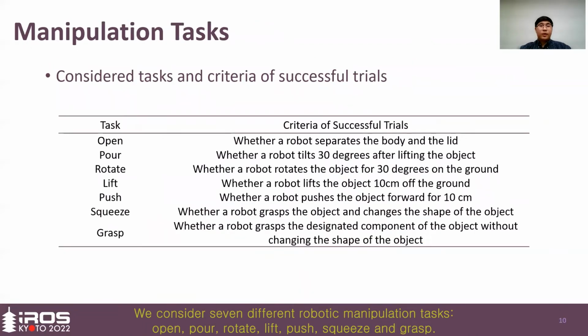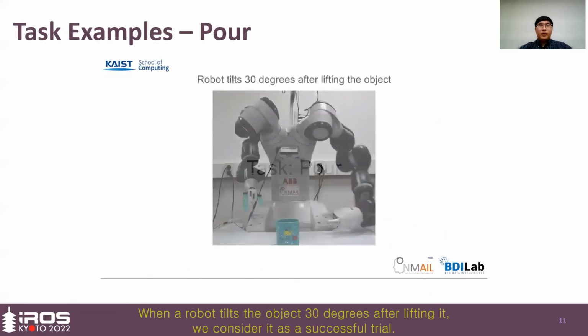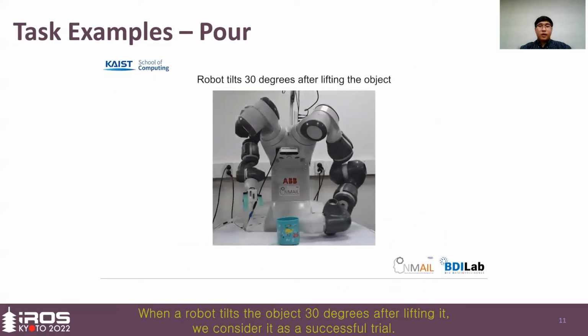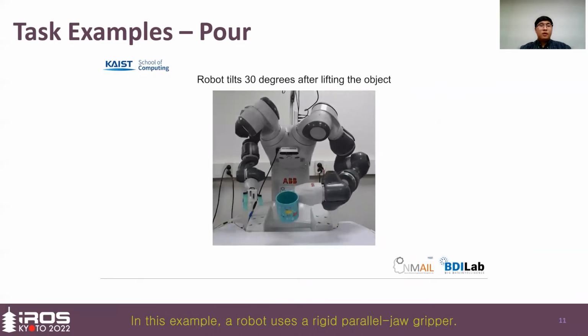We consider 7 different robotic manipulation tasks: open, pour, rotate, lift, push, squeeze, and grasp. Let me show a short demo for the task pour. When a robot tilts the object 30 degrees after lifting it, we consider it as a successful trial. In this example, a robot used a rigid parallel jaw gripper.